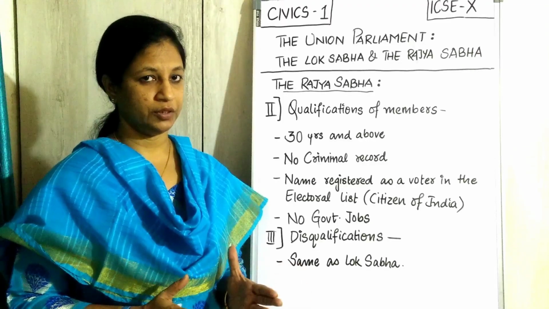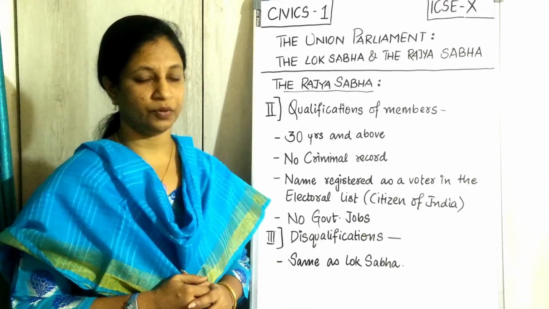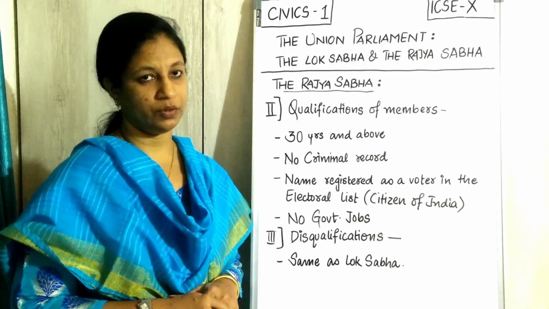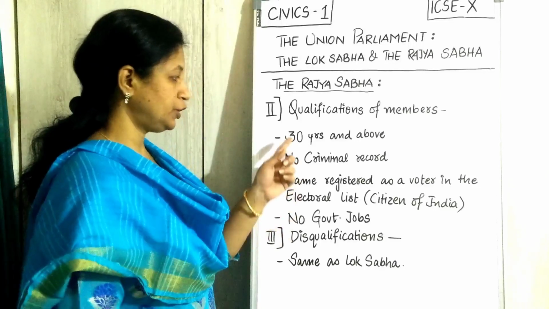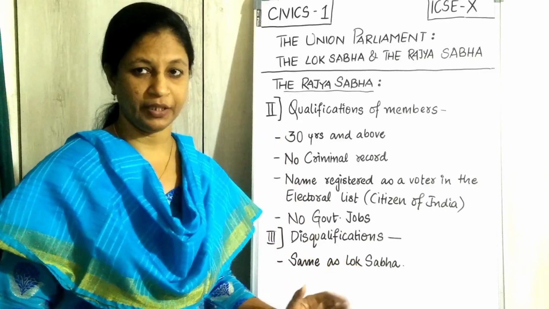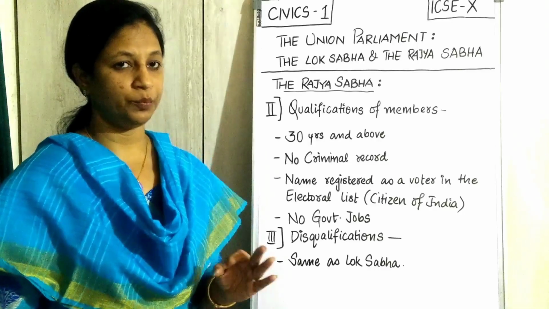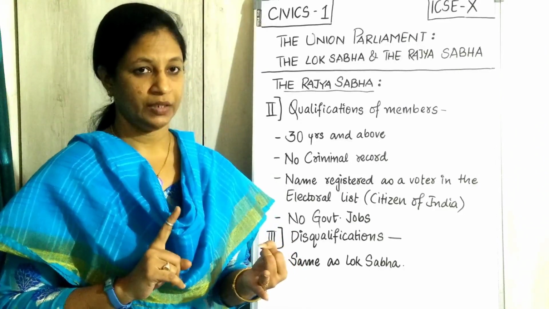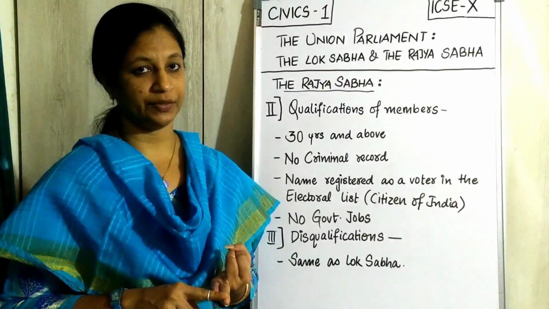According to the constitution, we have some rules and regulations to be followed. In those rules and regulations, the qualification plays a very vital role. As in Lok Sabha, we said it is 25 years. Now everything will be coming here. We have to go into 3 main points: the age, and the citizenship, he should be a citizen of this country, and